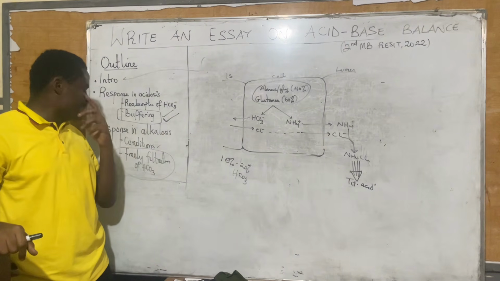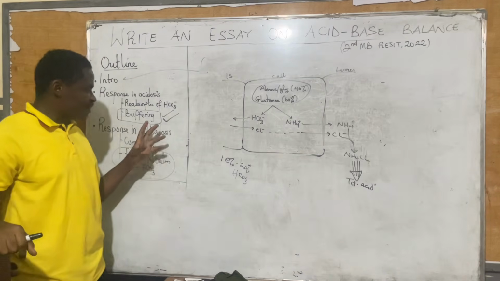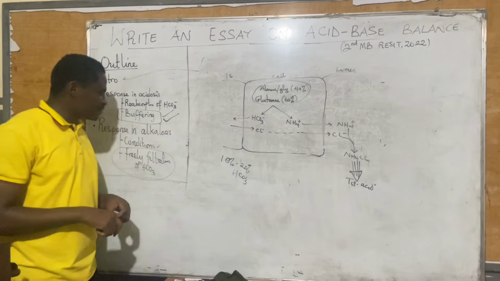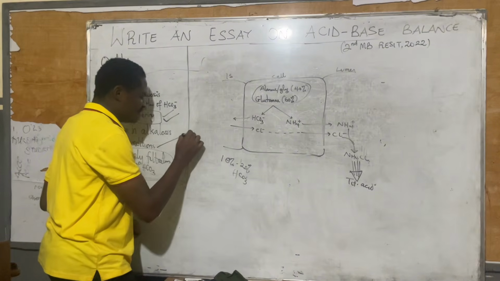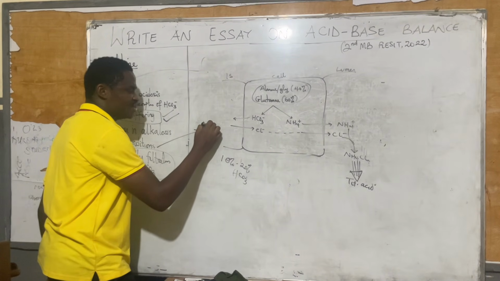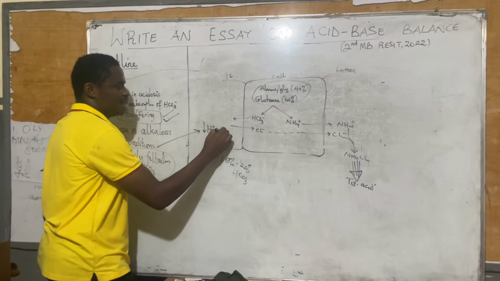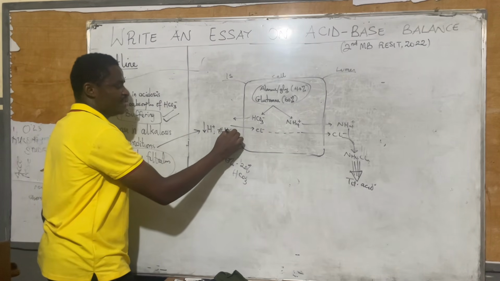Now, to end this here, I will talk about respiratory response and alkalosis. For response in alkalosis, number 1, the condition that makes this possible is that there is a fall in hydrogen ions, and this will prevent the reabsorption of HCO3 minus.